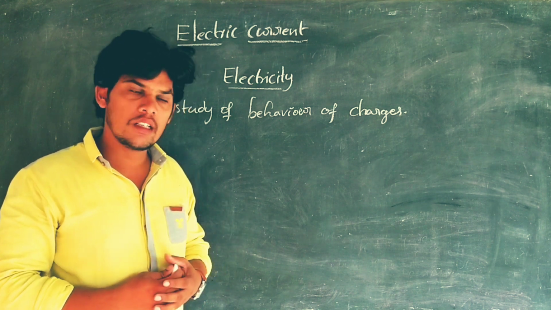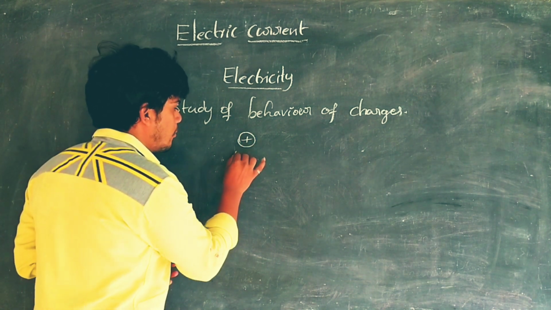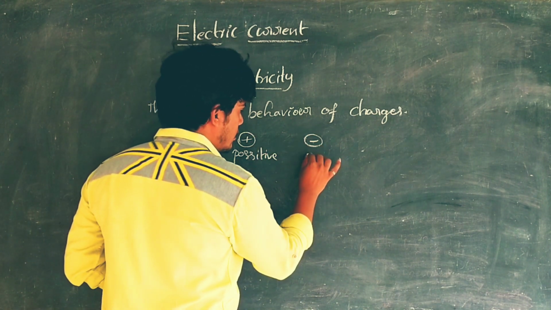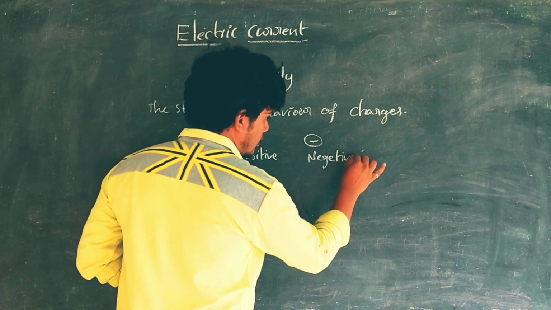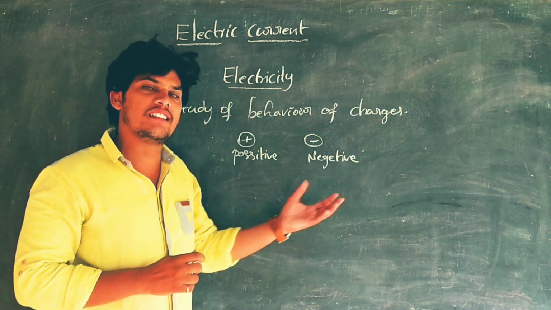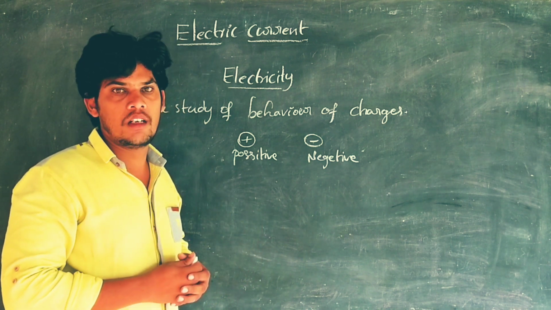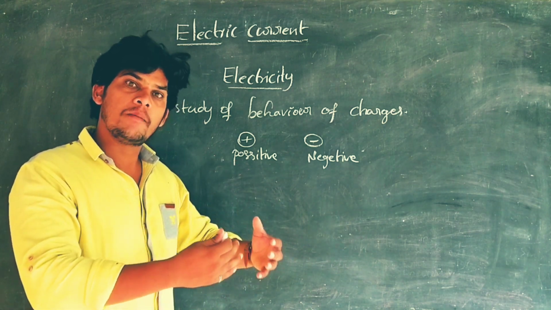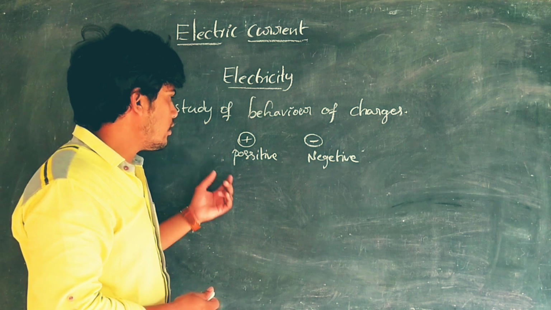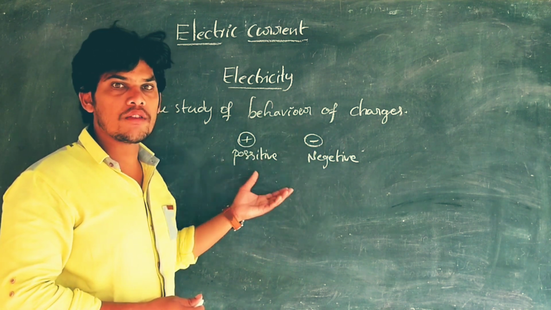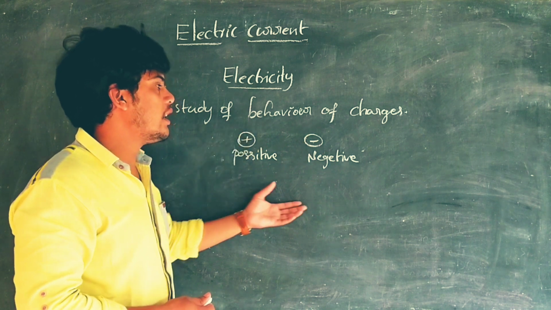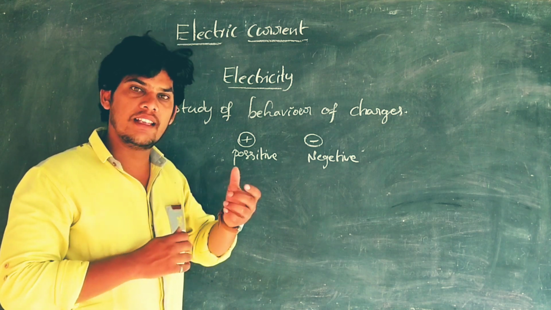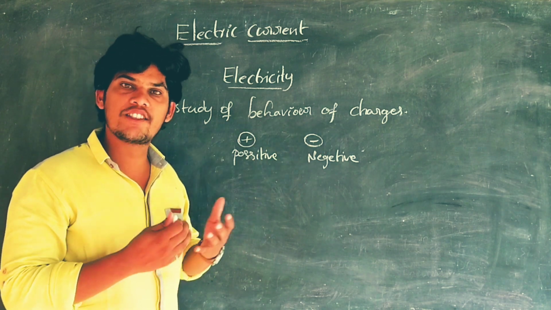We are well aware that there are two charges. One is positive charge and another one is negative charge. So the study of these positive and negative charges, how they behave, how they flow through the conductor, how they possess electricity, all these matters we are going to study. The study of the behavior of these charges is called electricity. Are you clear what electricity is? Yes, the study of charges is called electricity.